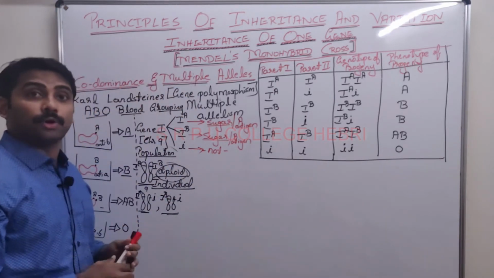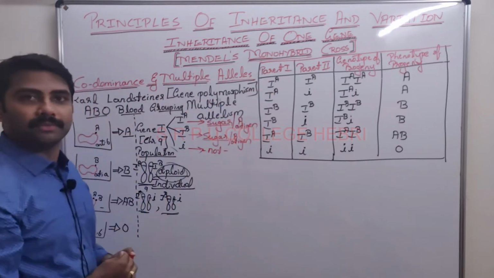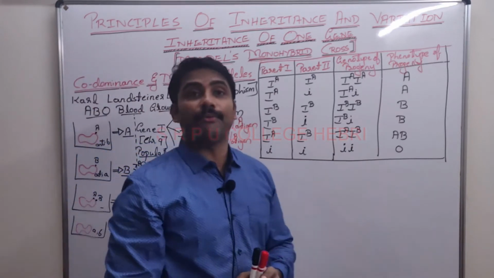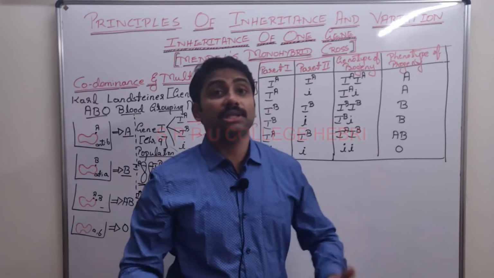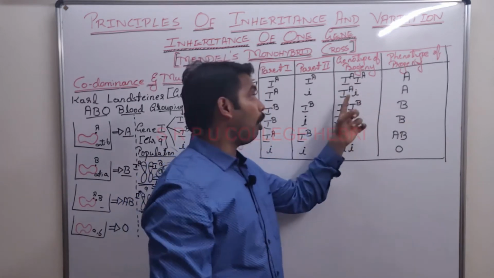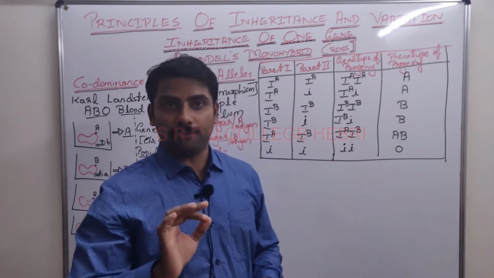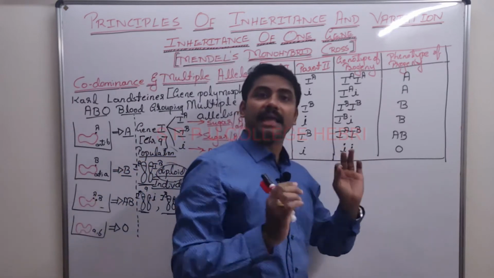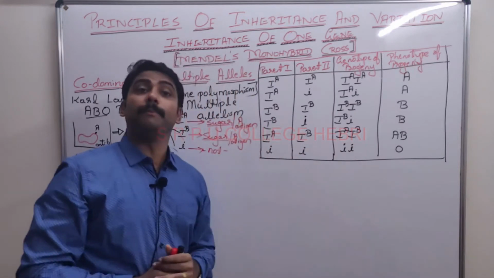Here you can expect for 1 mark the definition of these two. They can ask you for 3 marks or 5 marks, explain the concept. Apart from that, 1 mark question: write the genotype for A blood group. What is your answer? If they ask for 1 mark, what are the genotypes of A blood group? Your answer: IAIA or IAi. Write both. If they ask, write the genotype of an AB blood group person, your answer is IAIB. Writing this much is enough. Is that clear? This is the main concept.